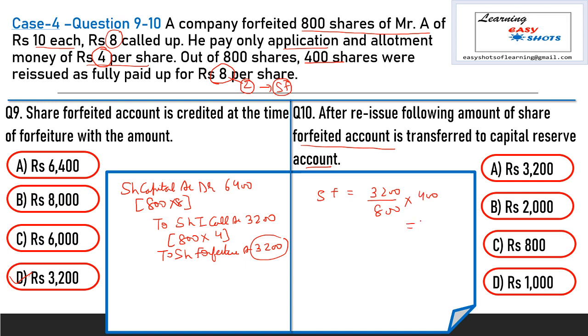So the balance which we can use at the time of reissue of shares is 1600 and these 400 shares are reissued at a discount of 2. So we use 400 shares at the rate of rupees 2, 800, at the time of reissue. So the balance value is 800 which is transferred to capital reserve and our entry is share forfeiture account debit to capital reserve. So option number C is correct, 800 rupees.